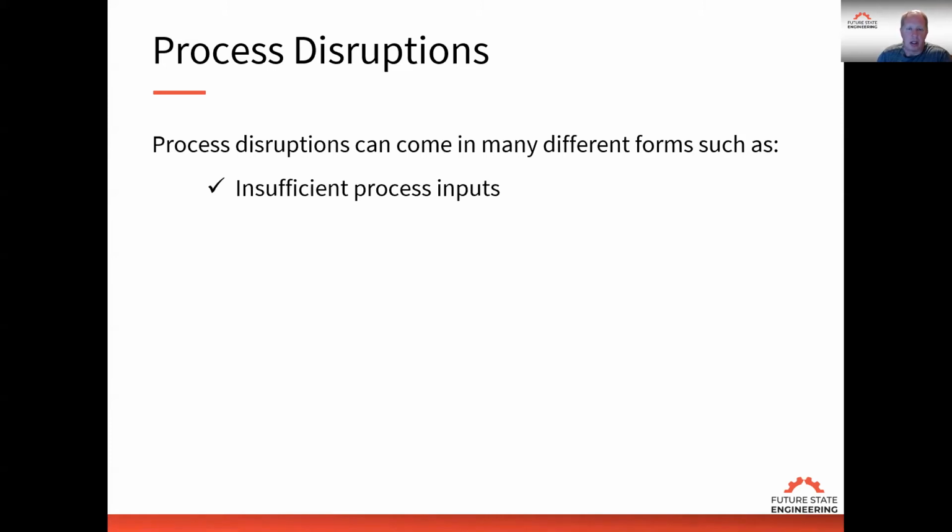Materials aren't correct. Materials have an issue that I have to deal with. Information has an issue I have to deal with. The program isn't correct, or the program was changed and I don't have the latest revision. So revision history becomes a problem. There are many different forms of process inputs that can cause disruptions in the process.